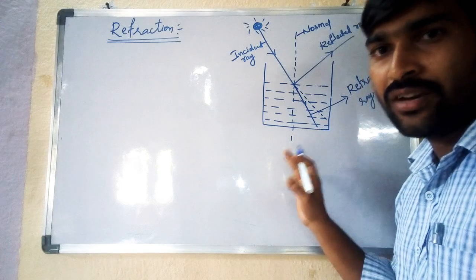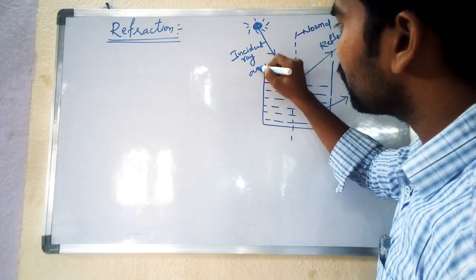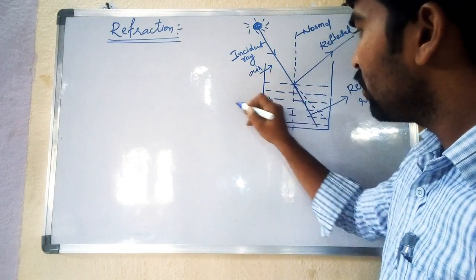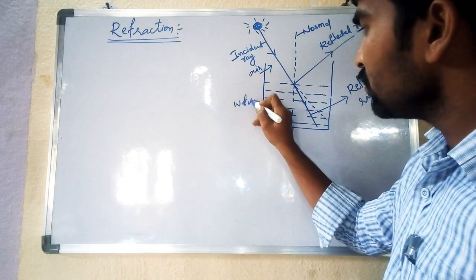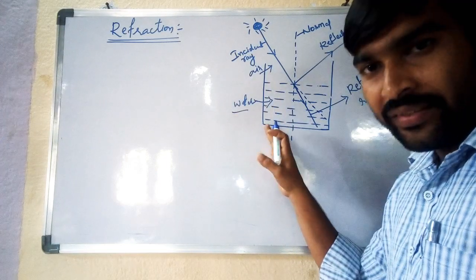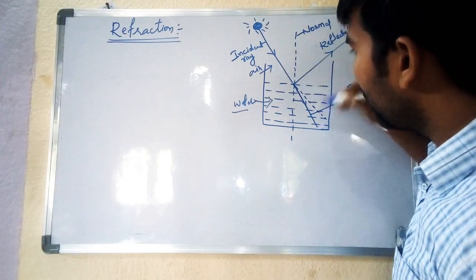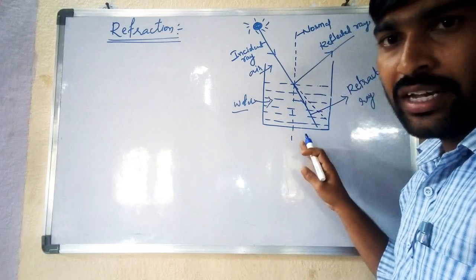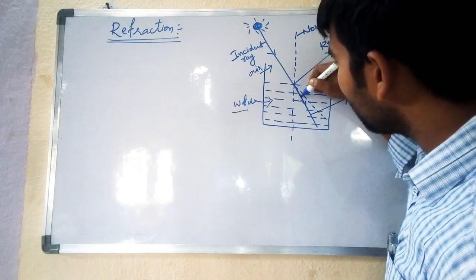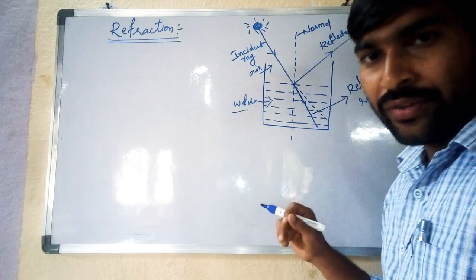What is the definition? When light enters from this air medium into the water medium, that is, when light enters from one medium to another medium, the bending of light is called refraction. Some bending you are observing here, this is called refraction.